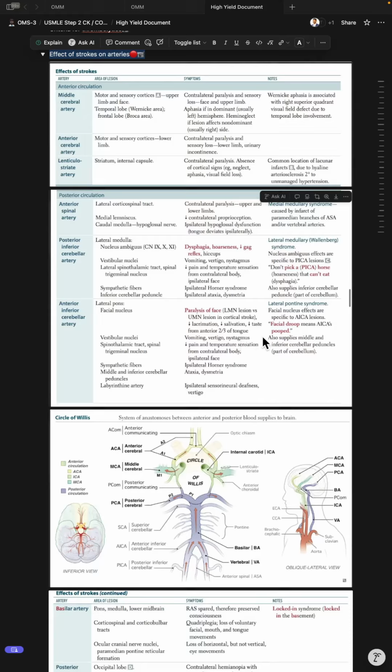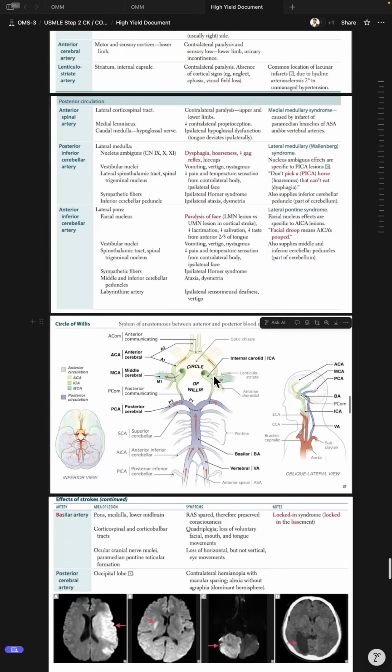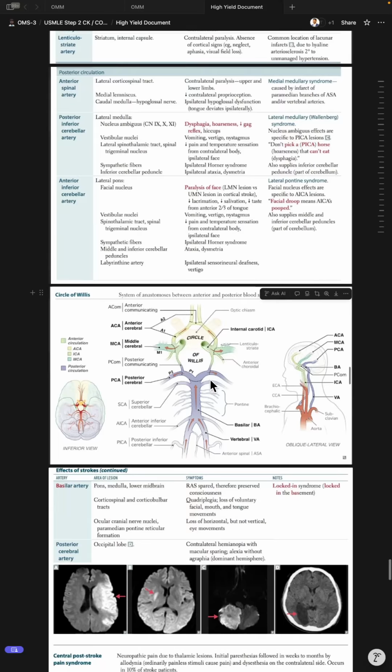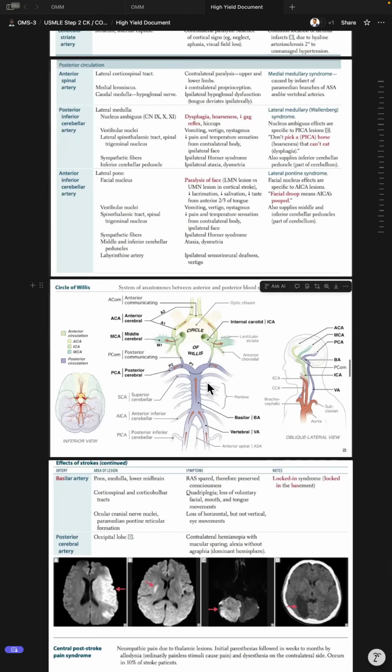Basilar artery infarct affects the pons, medulla, and lower midbrain. Reticular activating system is spared, so consciousness is preserved. Corticospinal and corticobulbar tract damage causes quadriplegia and loss of voluntary facial, mouth, and tongue movements. Horizontal eye movements are lost, while vertical gaze is preserved. This is locked-in syndrome.